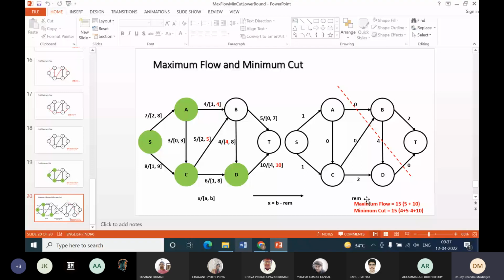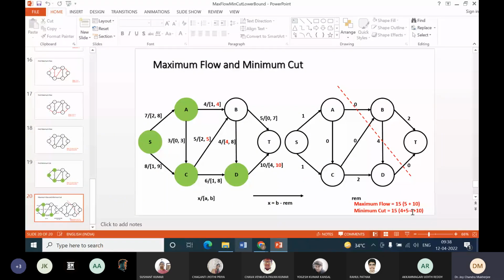So why is it a minimum cut? If you look at these values, 4 plus 5 is 9, plus 10 is 19, minus 4 is 15. So 5 plus 4 plus 10 minus 4.